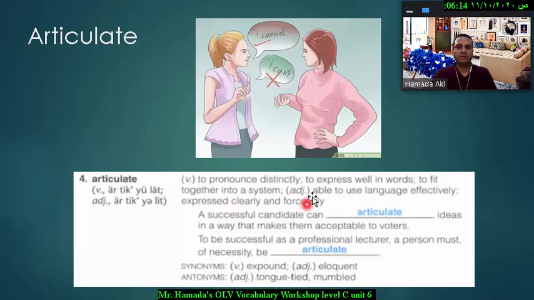If you use articulate as an adjective, you will have to say articulate. How will you pronounce it? Articulate. And articulate means able to use language effectively. He is an articulate person. Or also it means expressed clearly and forcefully.